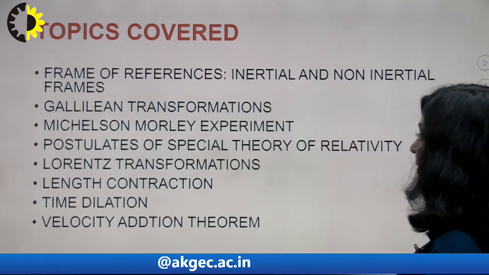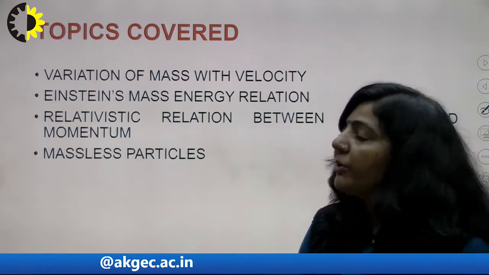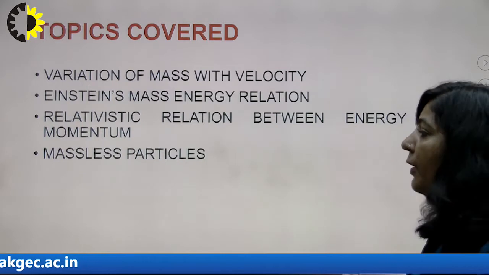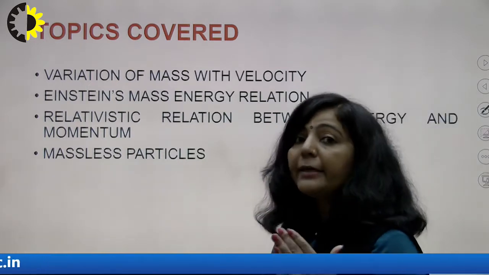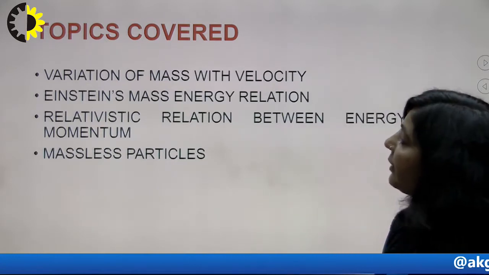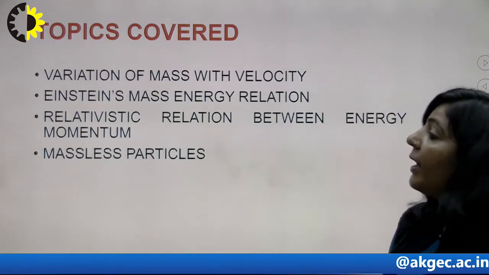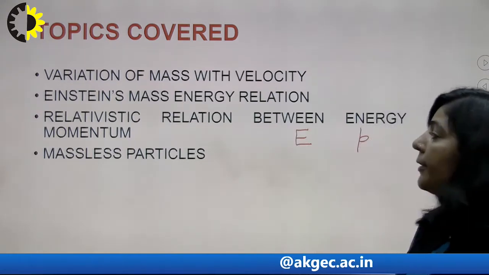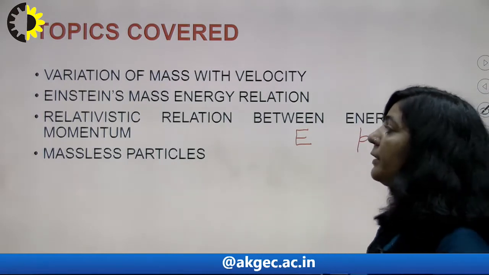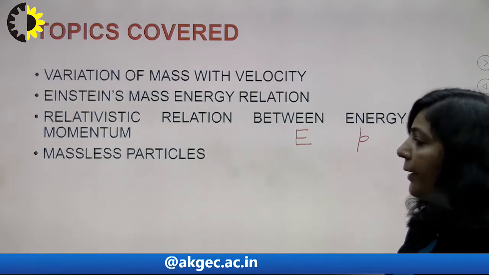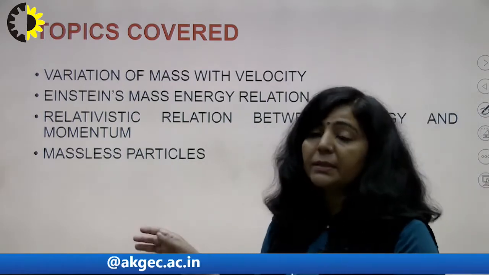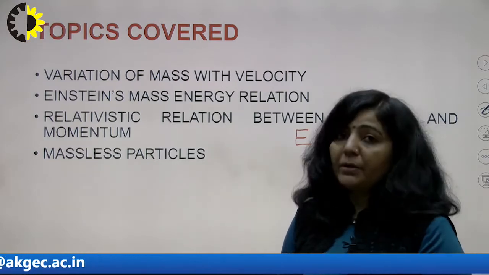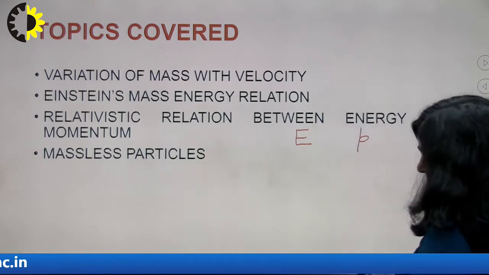After that, we will discuss the variation of mass with the velocity of a particle. Then the Einstein mass-energy relationship, the famous mass-energy conversion, that energy can be converted into mass and mass can be converted into energy. After this, we have a relationship between the total energy, denoted by E, and momentum, denoted by small p. We will derive a relationship between these two in relativistic mechanics. And the last topic we will discuss under relativistic mechanics is massless particles. So, these are the topics which we are going to discuss in relativistic mechanics.